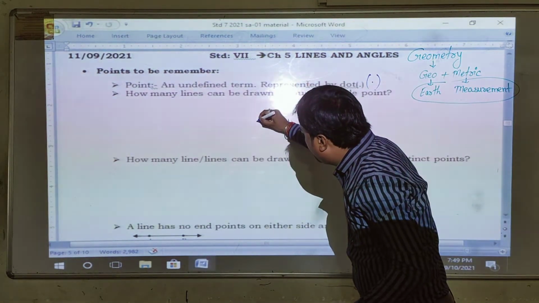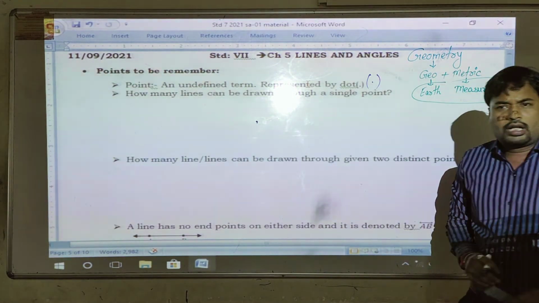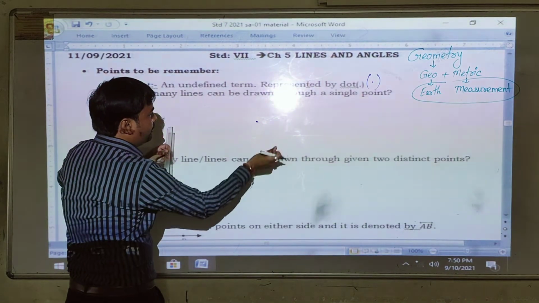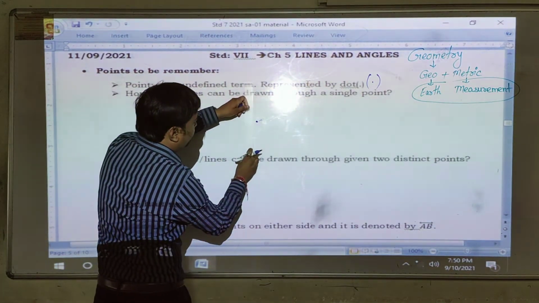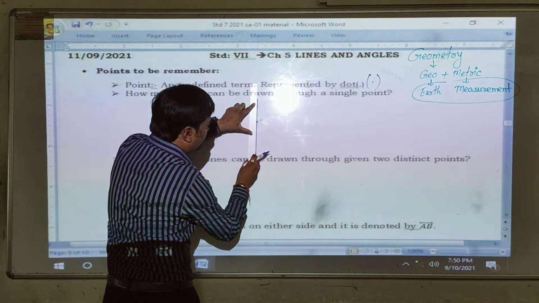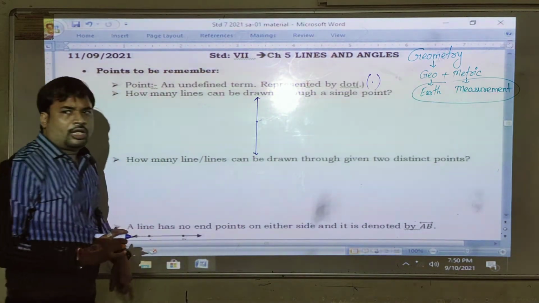Right? Let's try to draw lines from a single point. So let's take one point. Here is one point. So how many lines can be drawn? Let's see one by one. Only one?